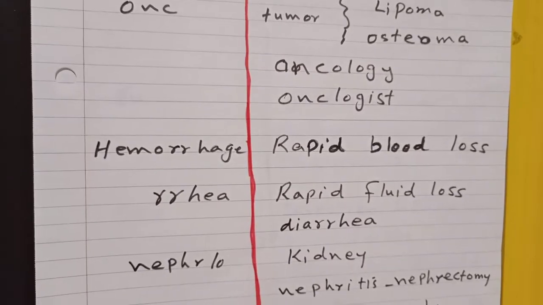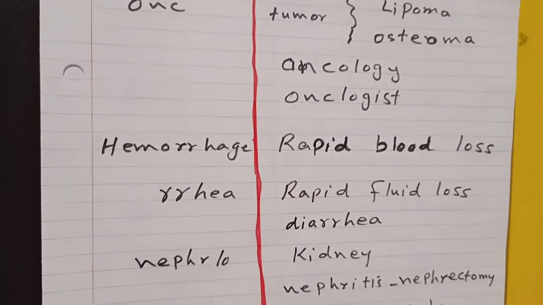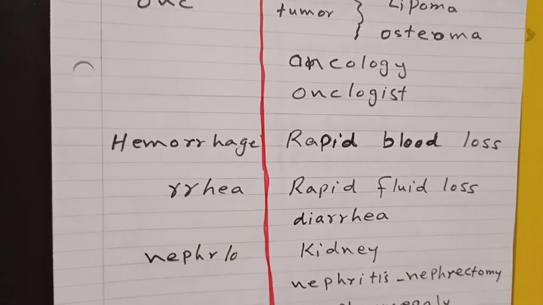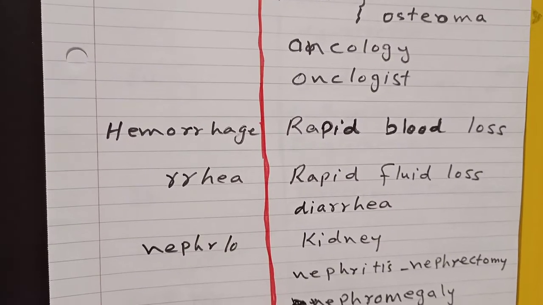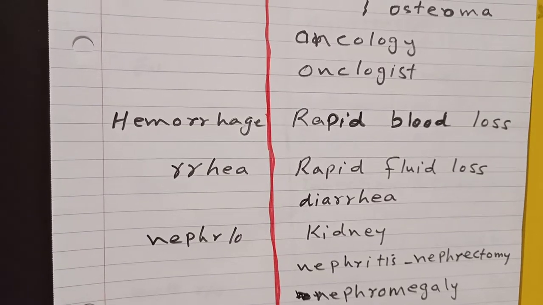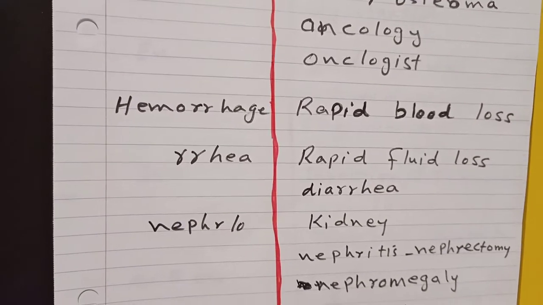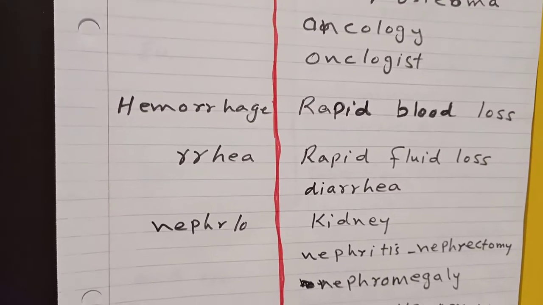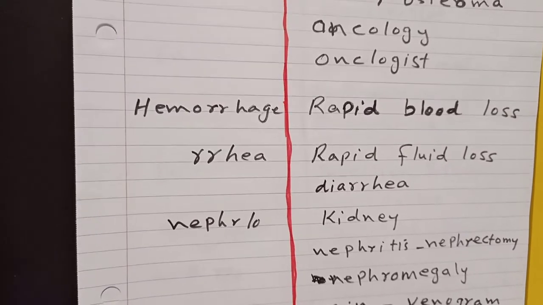Hemorrhage, rapid blood loss. Rage means rapid blood loss. Rhea, rapid fluid loss. Diarrhea, it is fluid discharge or fluid loss from the intestines.